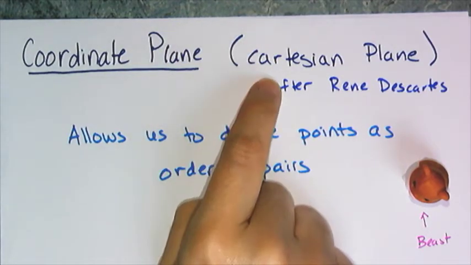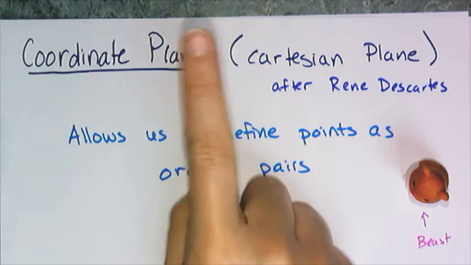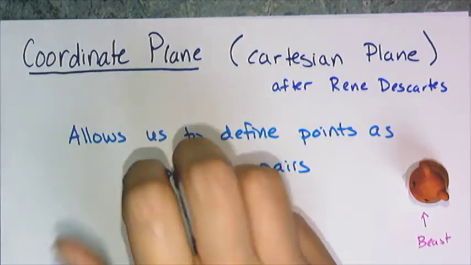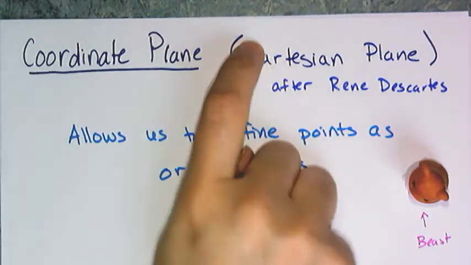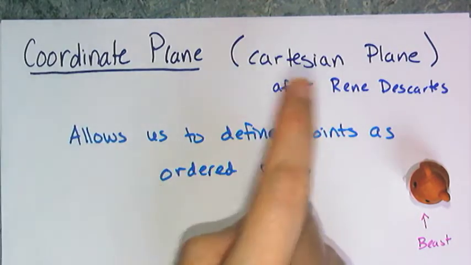Because before Descartes, when you studied geometric figures or lines or anything like that, you had to construct them using straight edges and compasses, and you really couldn't do things like that algebraically. So his creation of the coordinate plane was actually very revolutionary to mathematics. Now, we take it for granted because you see them all the time, but back in the day,